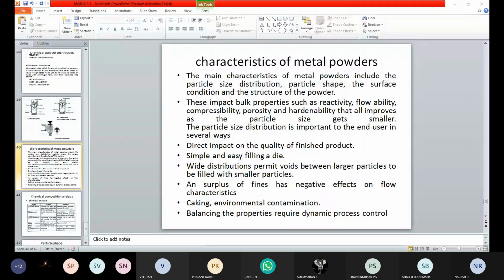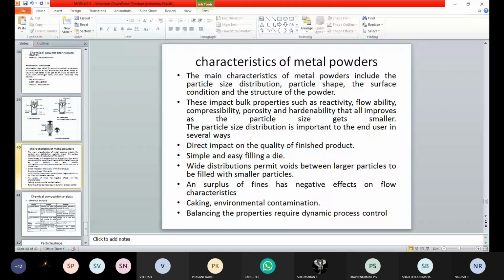Next, balancing the properties requires dynamic process control. With respect to forces and motion, the powder applies a balancing action, and control is maintained while we consider this. These are also some of the characteristics of the metal powders.